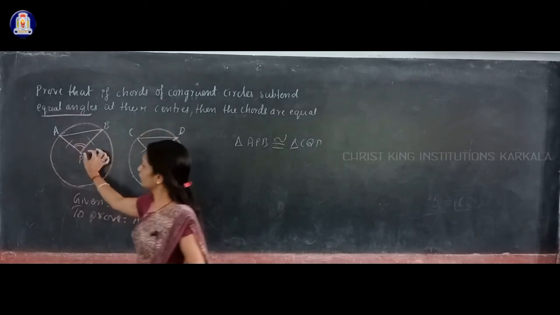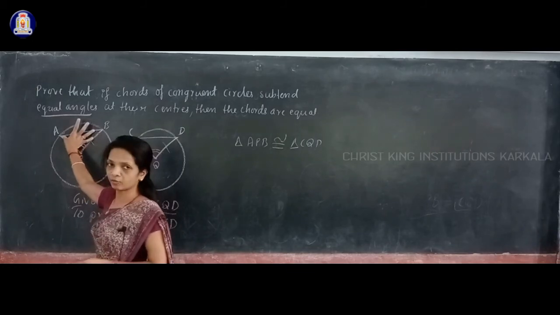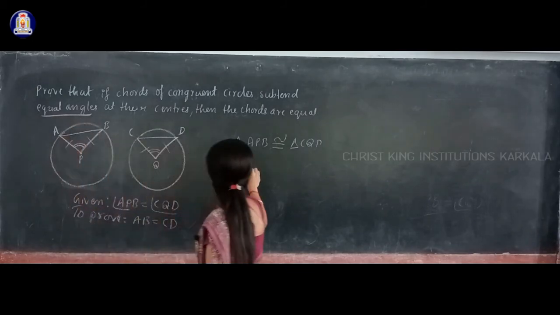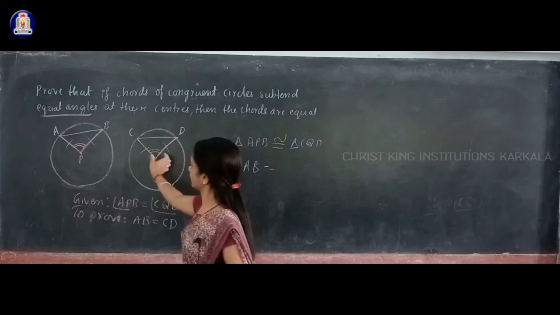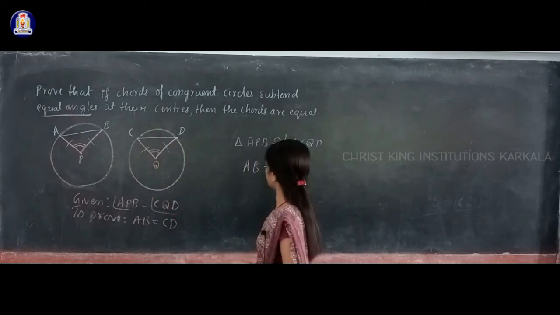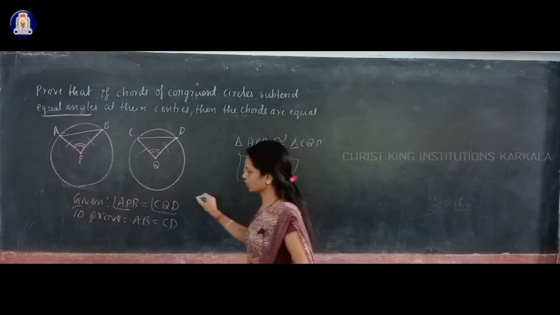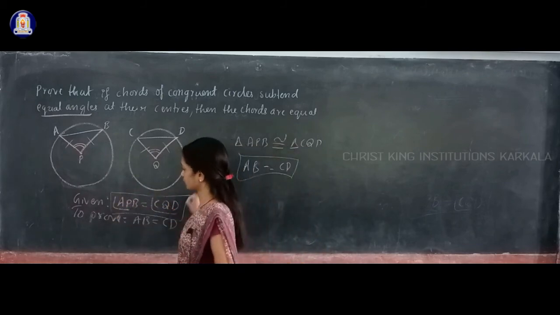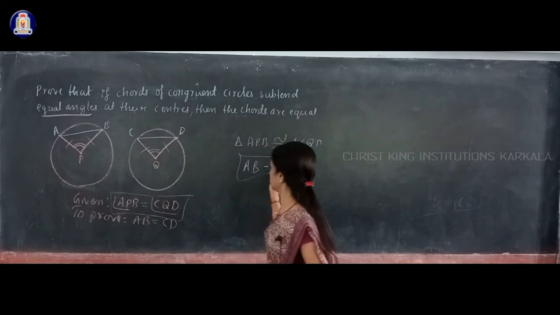Okay, if you open angle P, which side will you get? You will get AB. And here angle Q, if you open that angle, you will get CD. So AB is equal to CD. So what we started with, we started and we got AB is equal to CD.